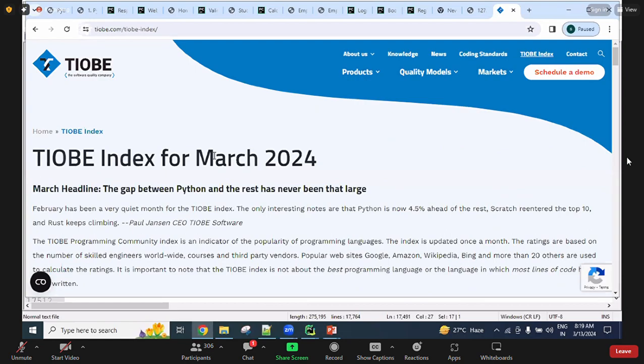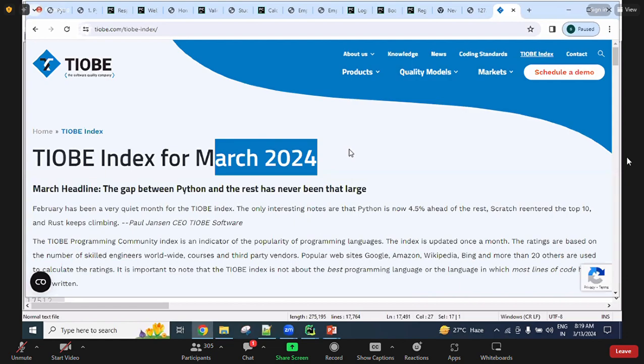The ratings were released in March 2024, this year only. This site provides ratings based on the yearly average percentage: how many people are learning a particular language, how many people are getting jobs, and what the average packages are for each language. Java related average packages, Python related average packages.